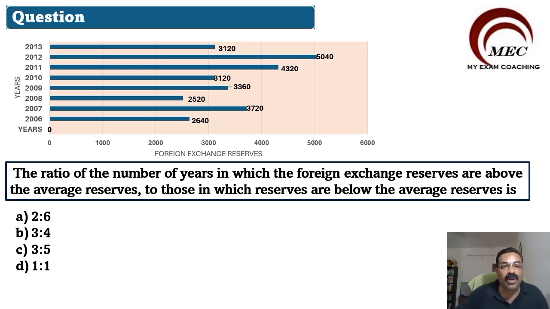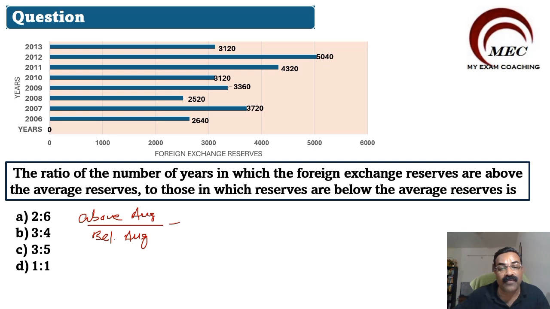The ratio of the number of years in which the foreign exchange reserves are above the average to those which are below the average. You have to find out the ratio of above average to below average.